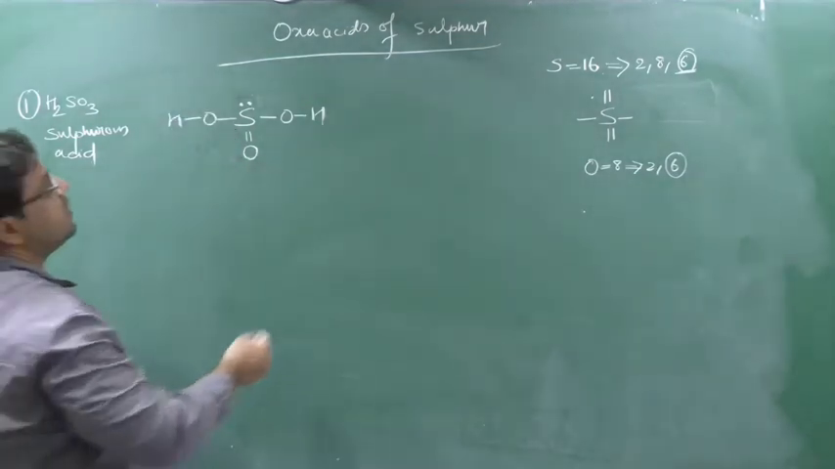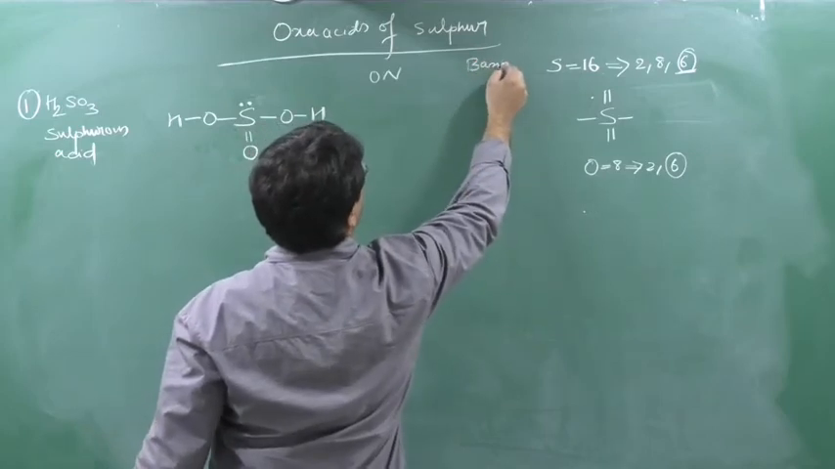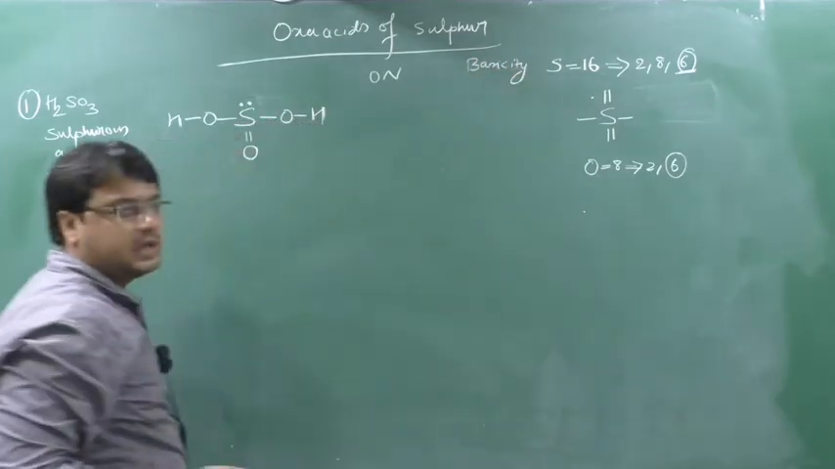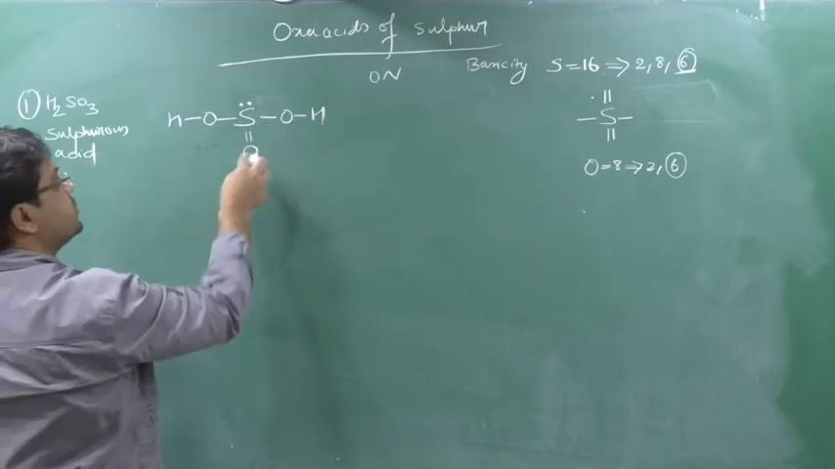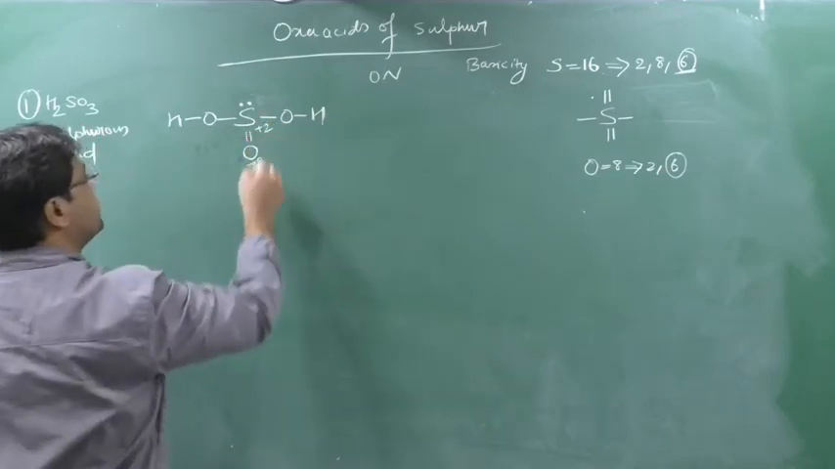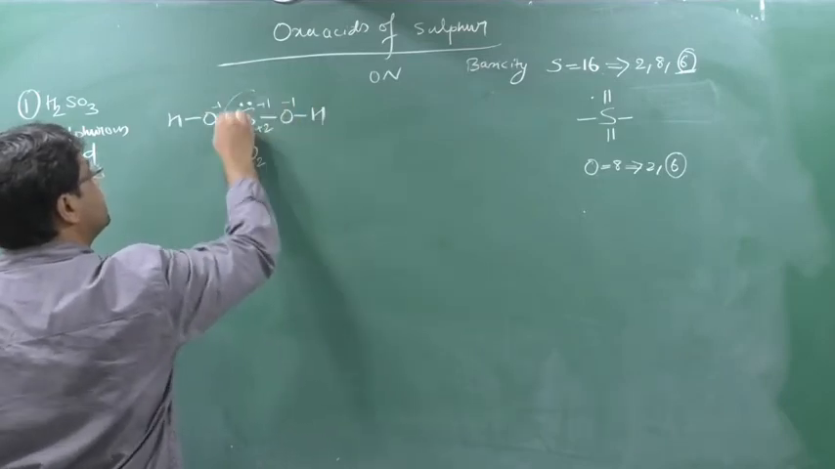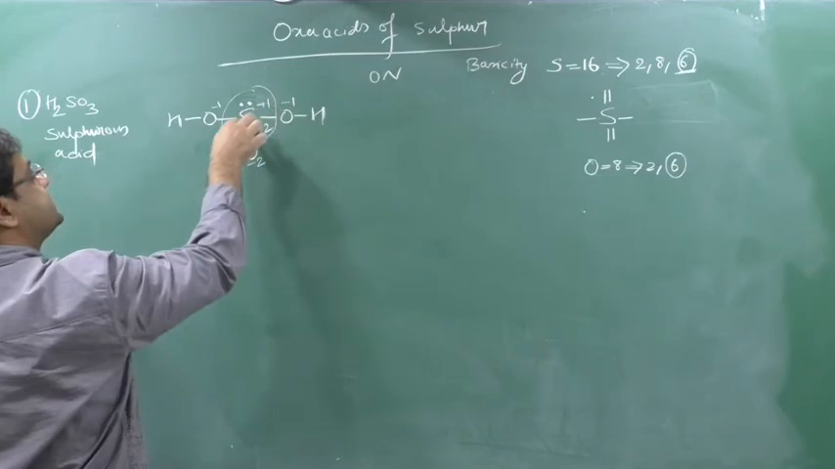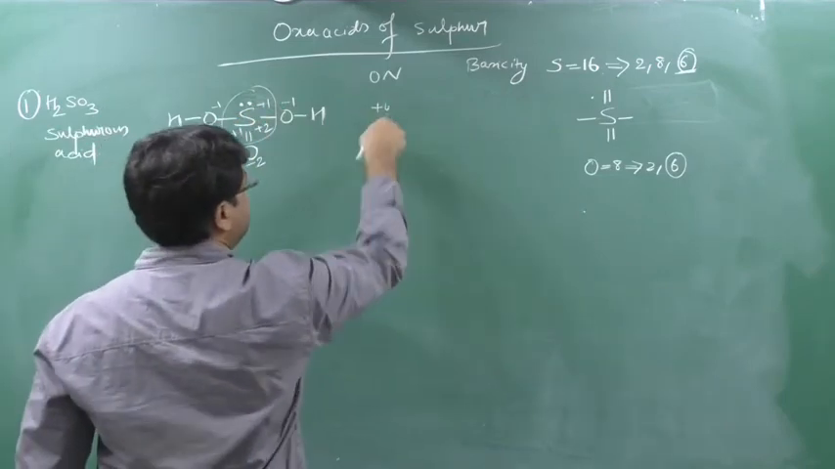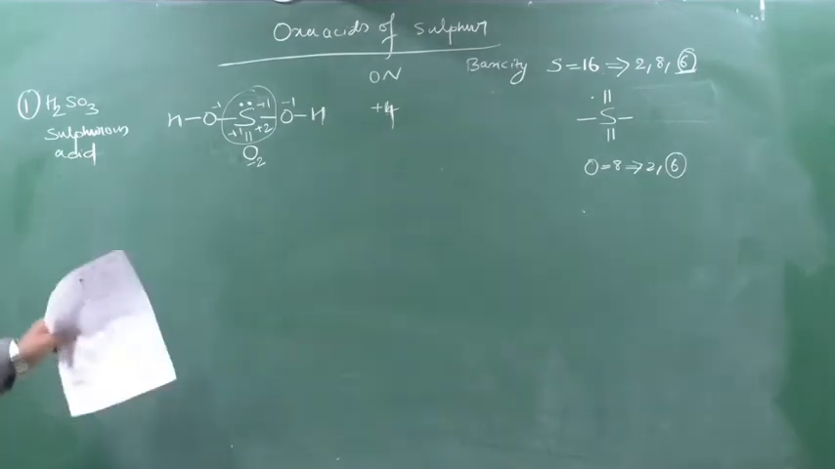Clear? We will see the oxidation number and the basicity, because we know that an acid has basicity. See here, sulfur and oxygen, which is the more negative element? Oxygen will be -2 here, and here it will be +2. Here -1, here +1, here -1, here +1. So what is the answer here? +2, +1, +3, +1, +4. So the oxidation number is +4.